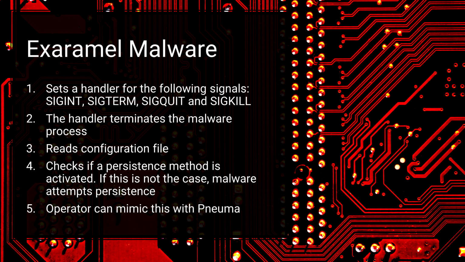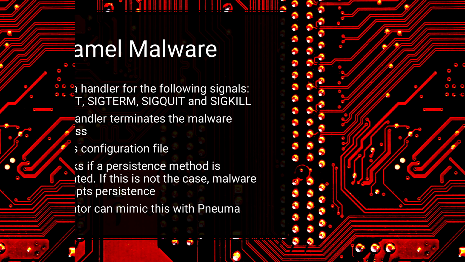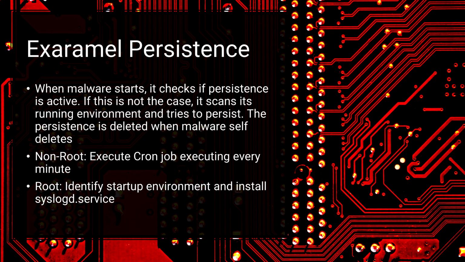It just so happened that Exaramel and NUMA are both written in Go, so this chain will be very similar to the actual attack. Last but not least, I will quickly cover how Exaramel establishes persistence. When the malware starts, it checks if persistence is active. If this is not the case, it scans its running environment and tries to persist. When the malware deletes itself, the persistence will also be deleted. If the malware has started as a non-root user, it will execute a cron job that executes every minute. Otherwise, if it is root, it will identify the startup environment, such as systemd or systemv, and install a service in the name of syslogd.